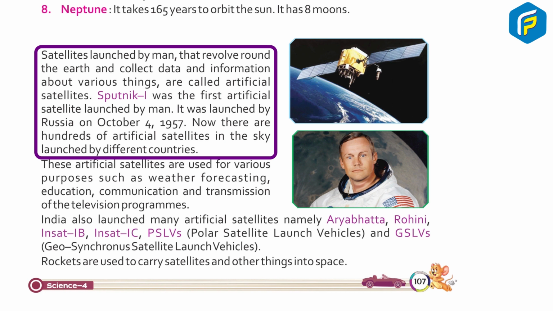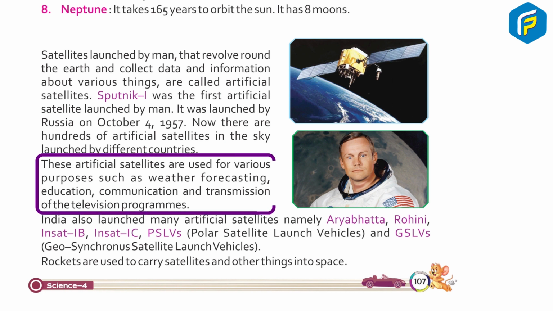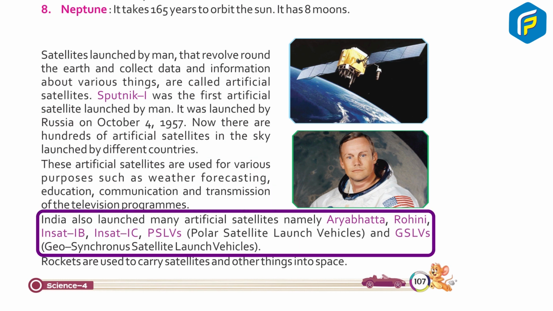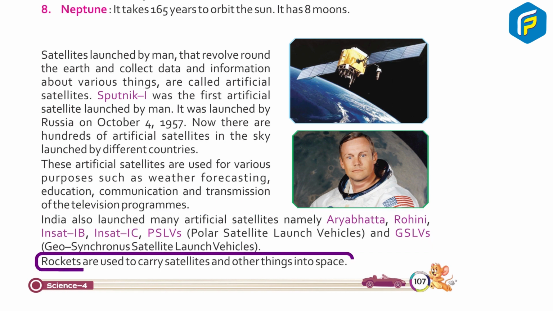Now there are hundreds of artificial satellites in the sky launched by different countries. These artificial satellites are used for various purposes such as weather forecasting, education, communication, and transmission of television programs. India also launched many artificial satellites, namely Aryabhata, Rohini, INSAT-1B, INSAT-1C, PSLVs, Polar Satellite Launch Vehicles, and GSLVs, Geosynchronous Satellite Launch Vehicles. Rockets are used to carry satellites and other things into space.